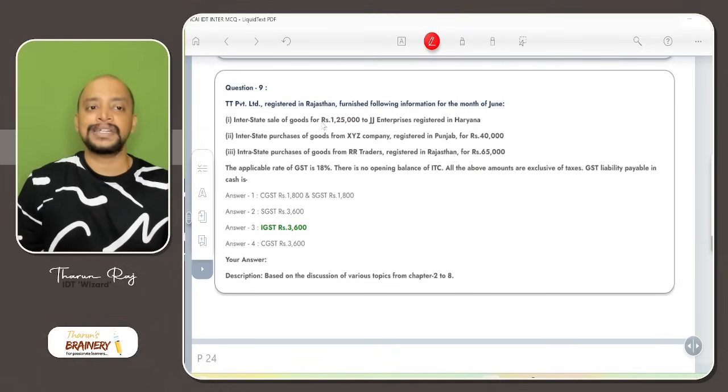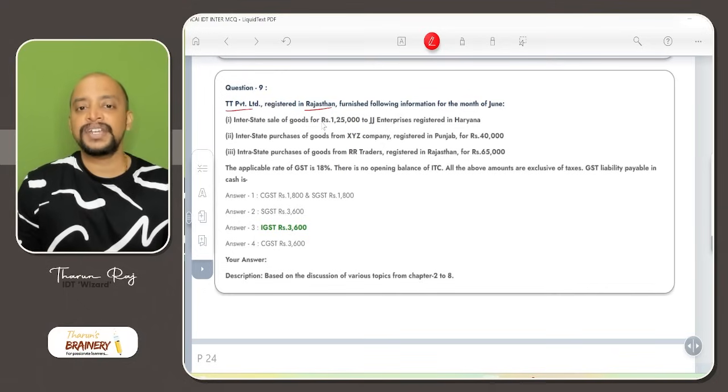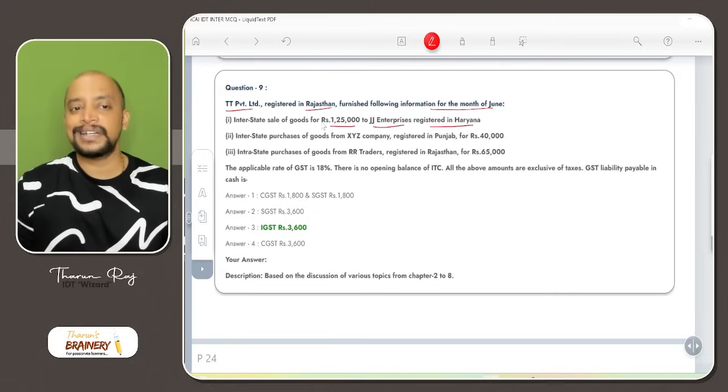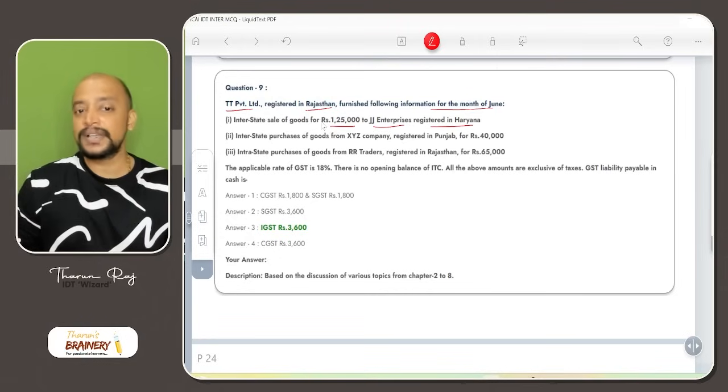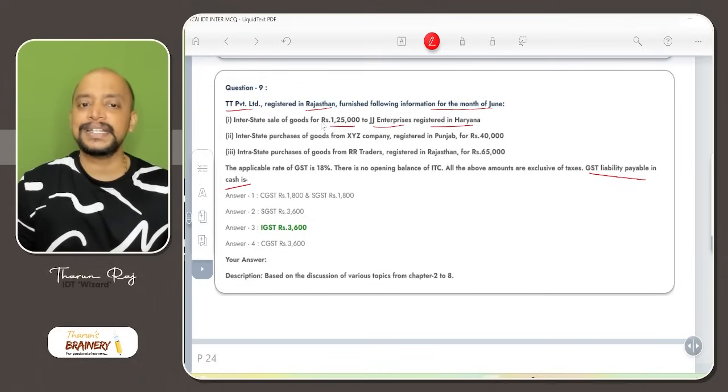Then question number 9, TT Private Limited registered in Rajasthan furnished the following information for the month of June. Interstate sale of goods for 1,25,000 to JJ Enterprises registered in Haryana. So interstate sale of goods 1,25,000. What is the question that they are asking? GST liability payable in cash. Okay. Interstate sale means there will be IGST liability.